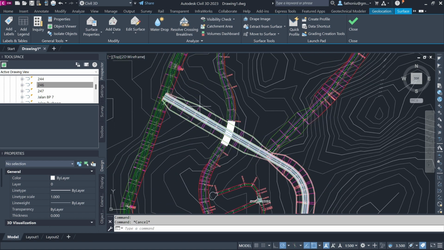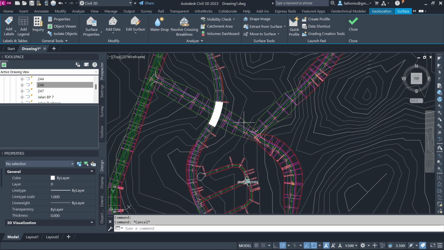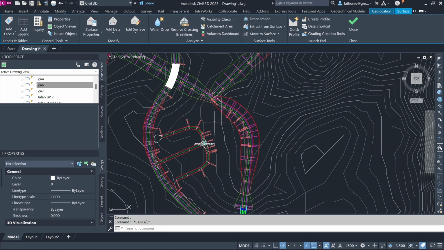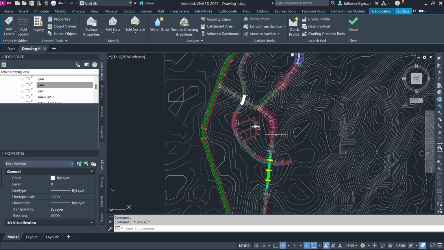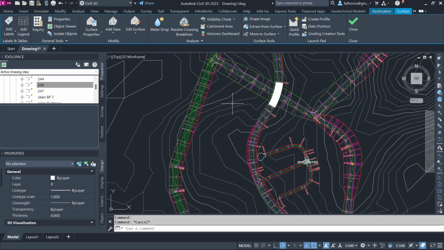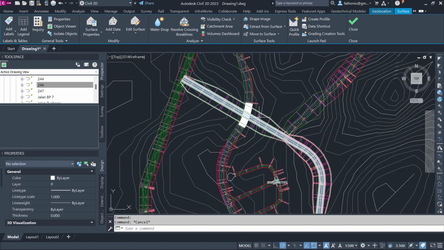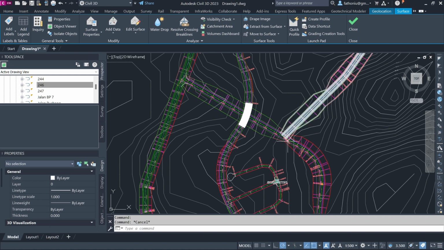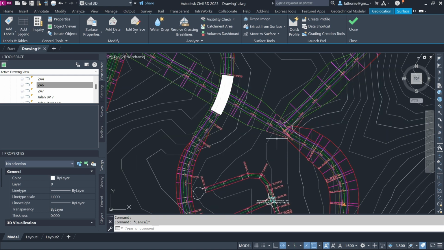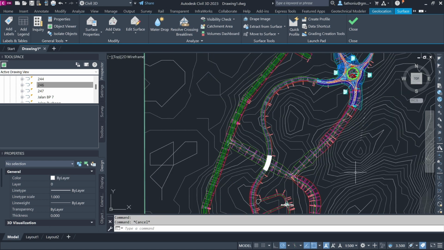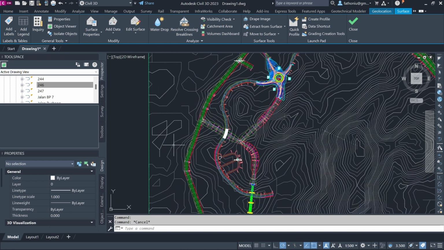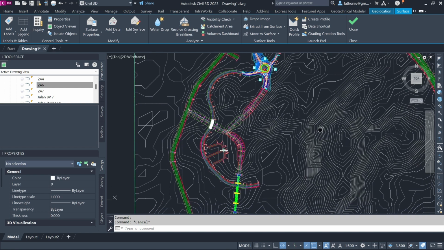Okay, this is the road that we have. And then the road here, it is actually brought from, we brought previously from Infraworks, but we can still modify this one. How to modify this one. Let's say we start with modifying this, or maybe we discuss modifying the road corridor and then the road intersection and roundabout in the next video. Okay, so this is the end of the video here.